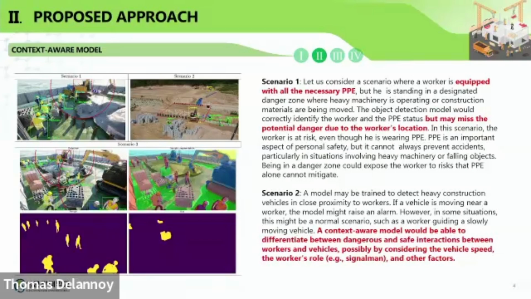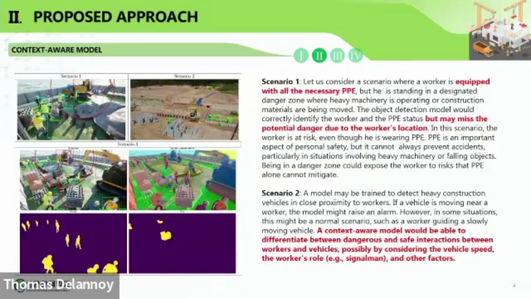So the goal of our research is to automate construction safety management using a context-aware model with GPT for construction site scene understanding and hazard identification. In the first scenario, there are deep learning-based object detection results like worker and signalman, PPE, and construction vehicle.